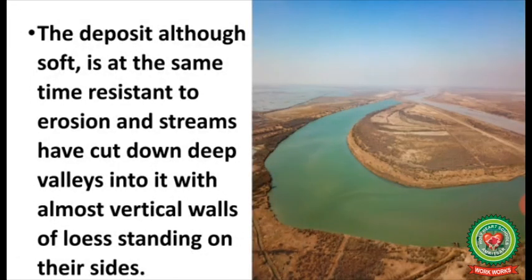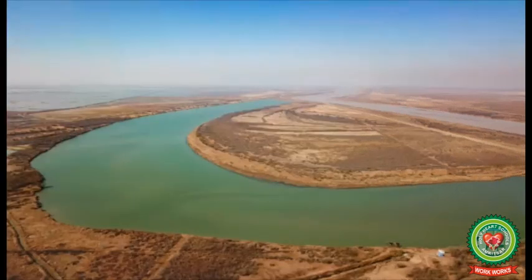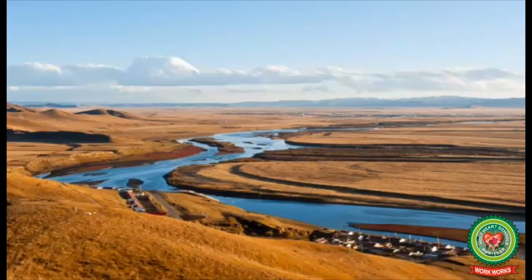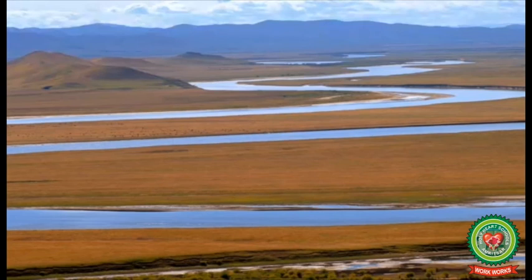The deposit, although soft, is at the same time resistant to erosion, and streams have cut down deep valleys into it with almost vertical walls of loess standing on their sides. It is striking, on the other hand, that it crumbles to dust if pressed between fingers.